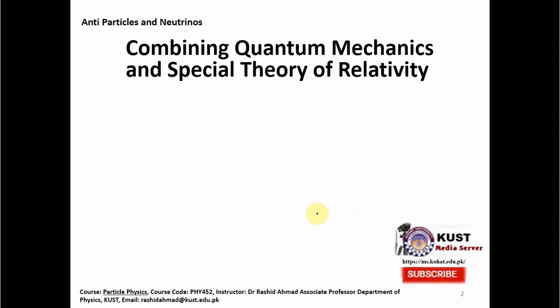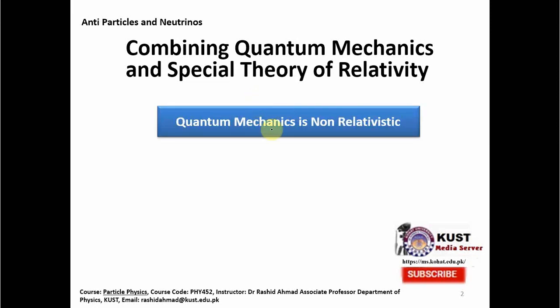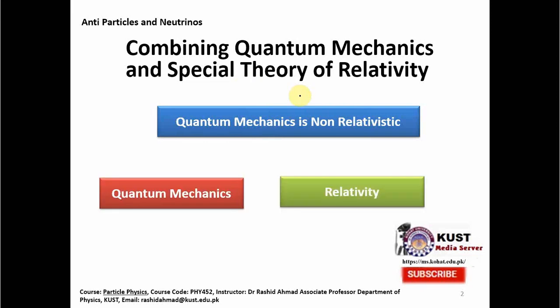So in the beginning of the 20th century, two major theories and paradigms emerged in physics, and they became the pillars of physics. The first one is quantum mechanics and the second one is the special theory of relativity.